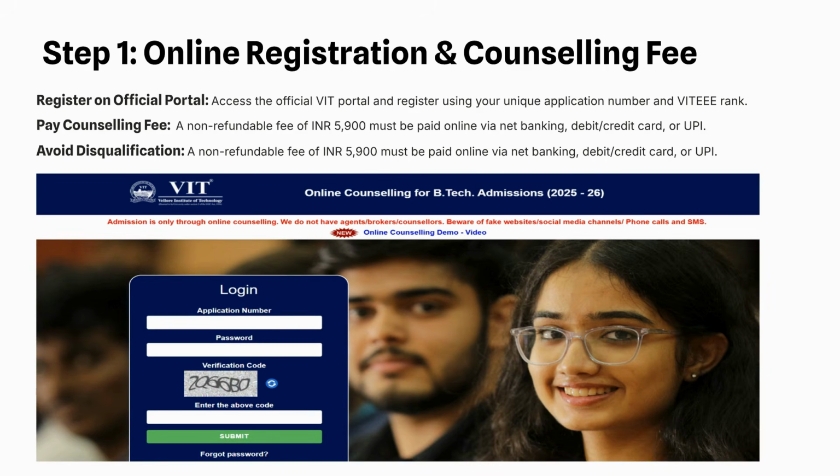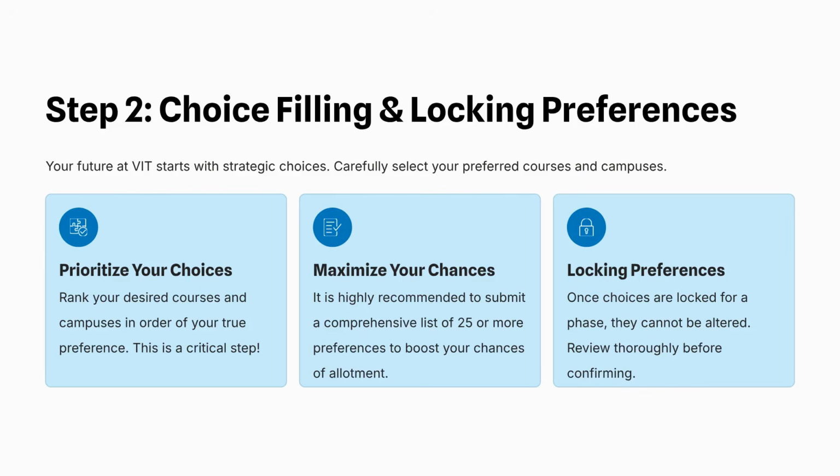First, visit the official VIT counseling portal and register yourself using your application number and rank. Then pay the counseling fee of Rs 5,900. Without paying this fee, you cannot participate in the seat allotment.